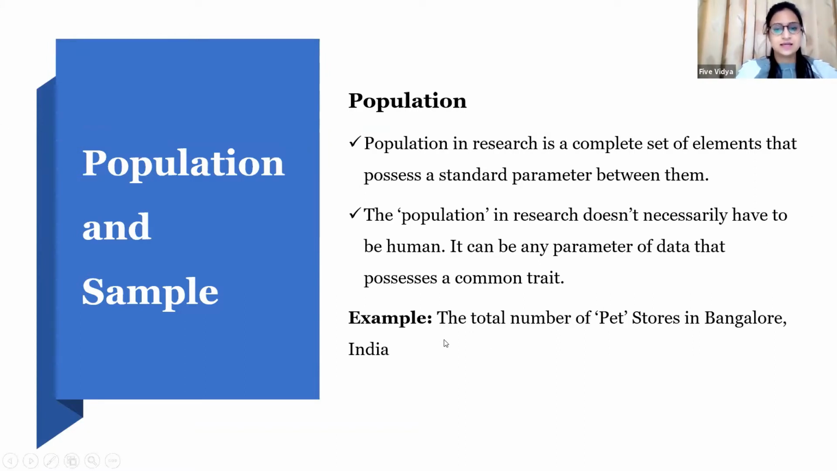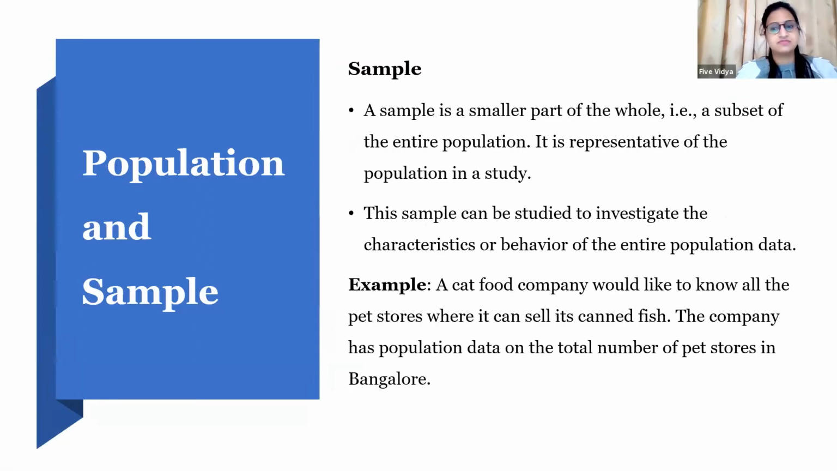Let's say I have written one example here: the total number of pet stores in Bangalore is a population. Whereas if I want to see how many of the pet stores, out of the total, are selling a particular type of product, that is my sample. So a smaller part of a population is called a sample.